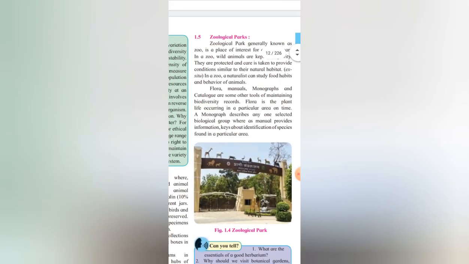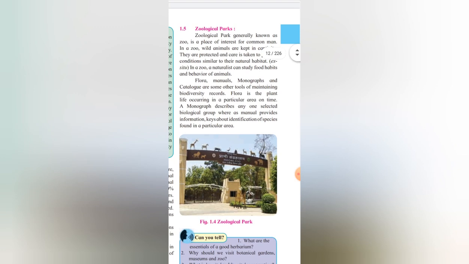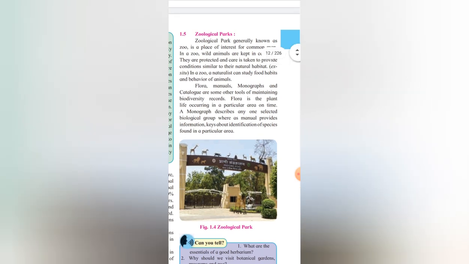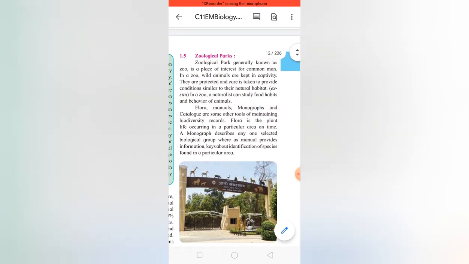And then zoological parks. We all know it is a lovely place where many kinds of animals, higher animals can be seen in zoological parks. So in zoological parks it is an ex situ manner, that means they are not grown in their natural conditions, they are maintained under someone's care basically.